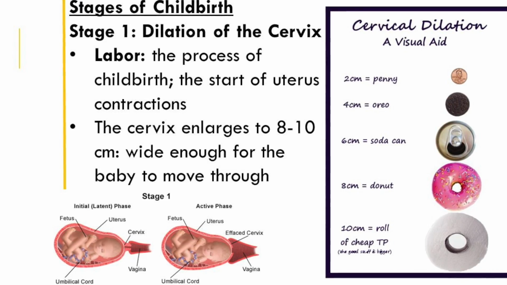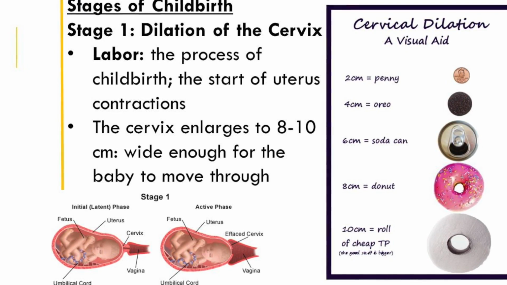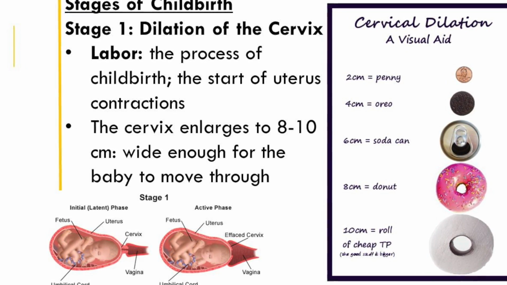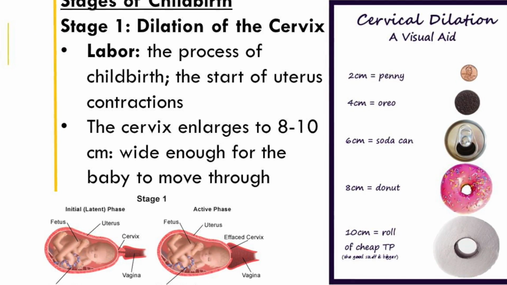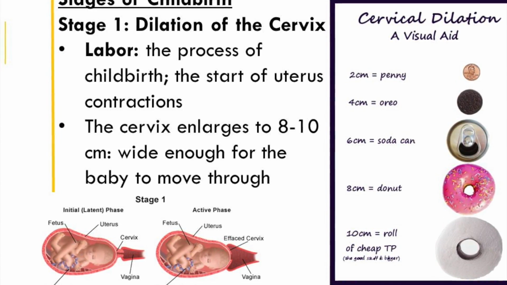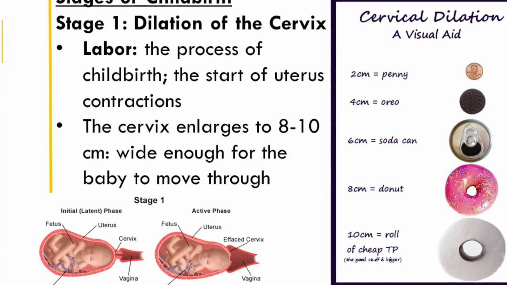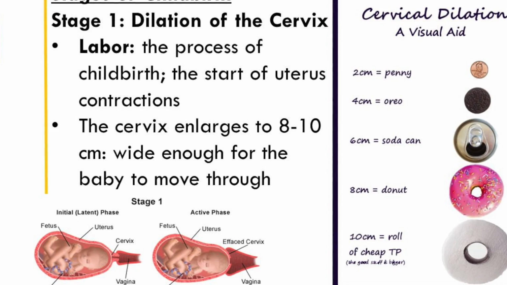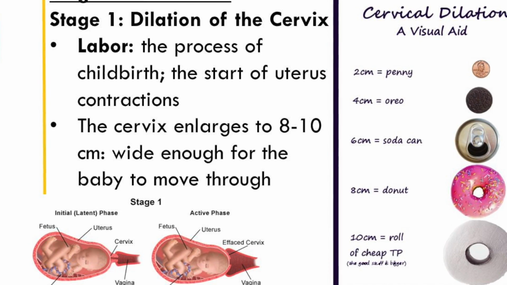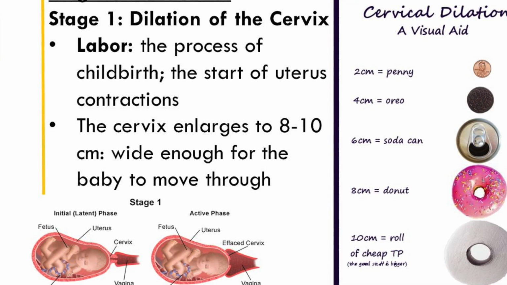Stage 1 of labor has 2 phases, the early phase and the active phase. During the early phase, the cervix begins to soften and dilate so the baby can pass through. The active phase happens when the cervix begins to dilate more quickly. Contractions get stronger, last longer, and occur more often. After dilation has reached 10 centimeters, pushing can start.